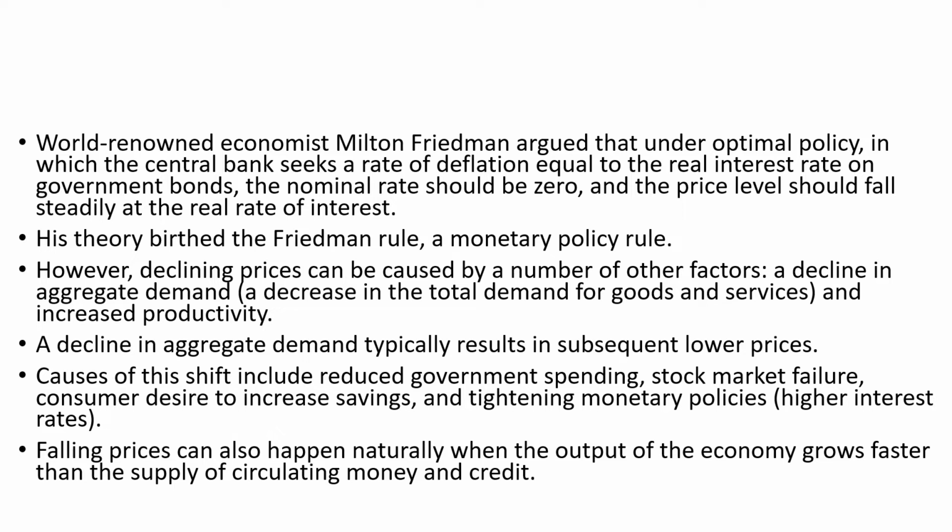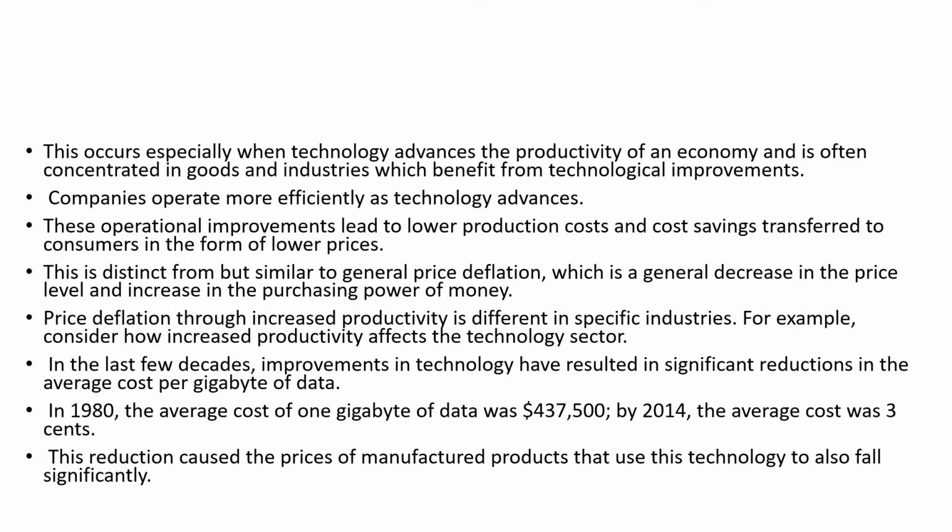So in order to deal with this situation, the price of the commodities has to be reduced. Falling prices can also happen naturally when the output of the economy grows faster than the supply of circulating money and credit. This is another reason for deflation, and this occurs especially when technological advances happen in the economy. Technological advances raise the productivity of the economy, and companies operate more efficiently as a result of advancement in technology. The operational improvements will lead to lower production costs.